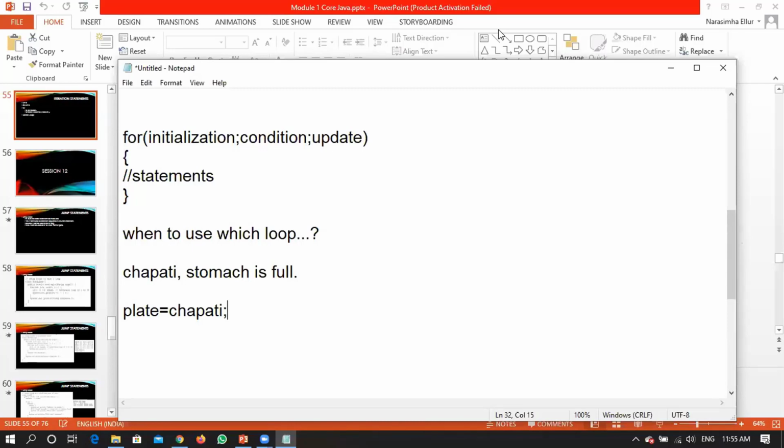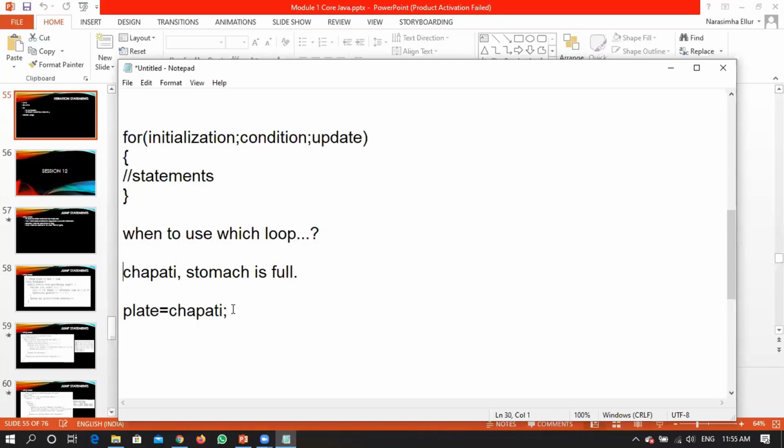Question in the chat box. A while loop depends on the condition. A for loop is used to iterate over elements of a sequence, but a while loop is used to repeat. Okay, so first let me finish this particular explanation, then we will see what exactly she wanted to tell.